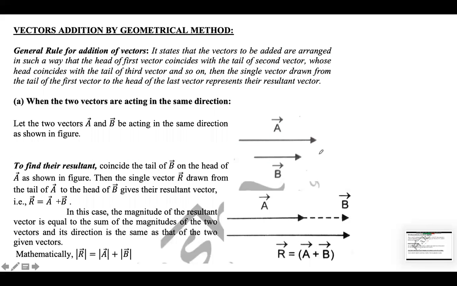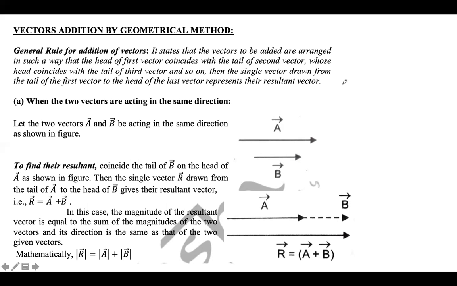Now vector addition by geometrical method. तो ज्योमेट्रिकल मेथड क्या बताता है? जनरल रूल ऑफ एडिशन ऑफ वेक्टर्स। तो अगर दो वेक्टर को ऐड करने हैं, it states that the vectors to be added are arranged in such a way that the head of the first vector coincides with the tail of the second vector, whose head coincides with the tail of the third vector, and so on. Then the single vector drawn from the tail of the first vector to the head of the last vector represents the resultant vector or sum of the vectors.